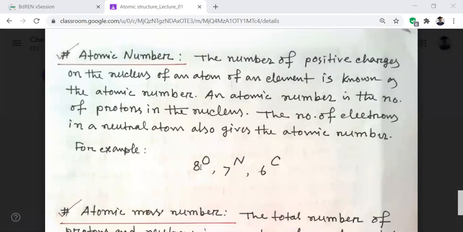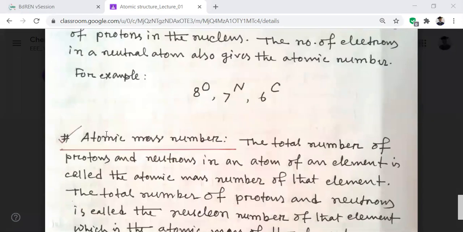হ্যাঁ, ঠিক আছে। এই যে ফর এক্সাম্পল দেখো, কার্বন, নাইট্রোজেন, অক্সিজেন। In carbon atom, the atomic number is 6. In case of nitrogen, 7. In case of oxygen, 8. And you know that we always represent it this way. So atomic number টা কি থাকবে? Left bottom corner. আর atomic mass টা থাকবে left top corner. Okay. Next, atomic mass number.